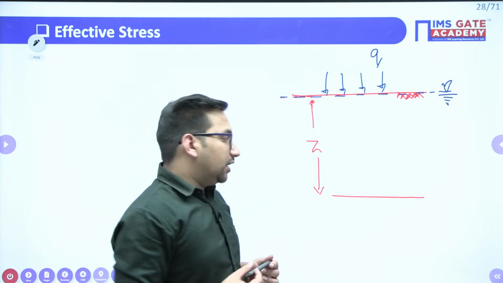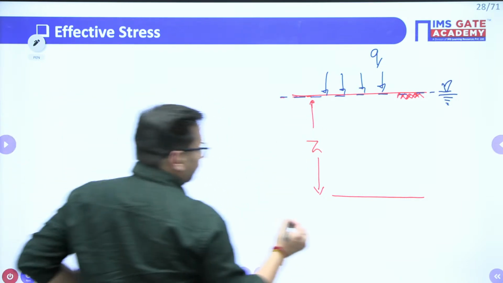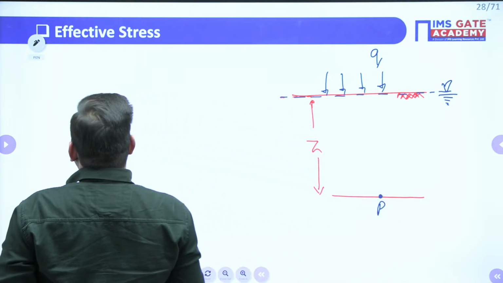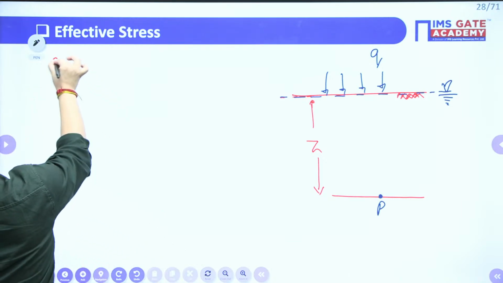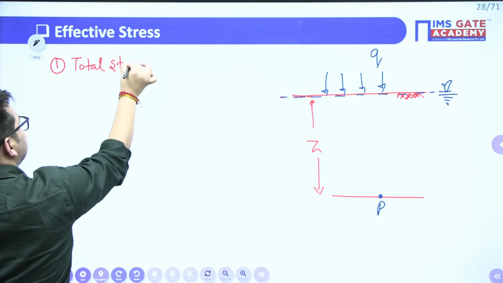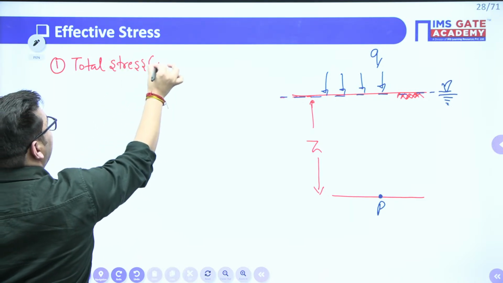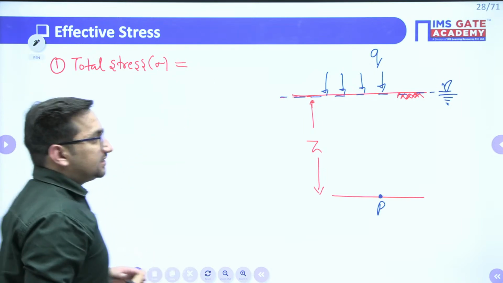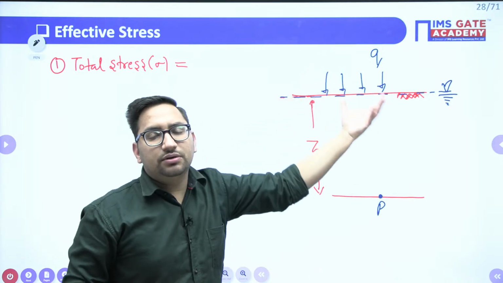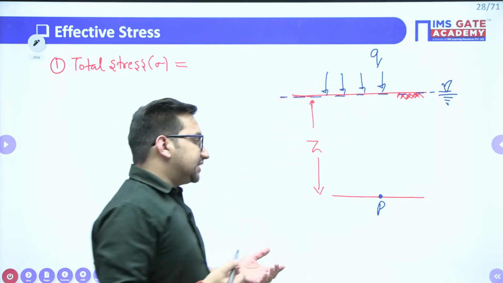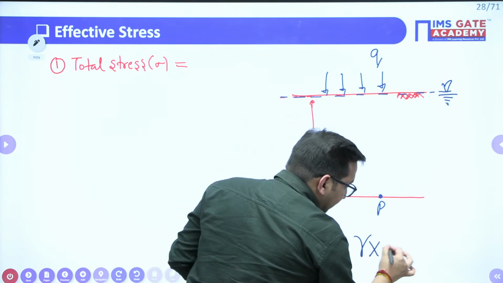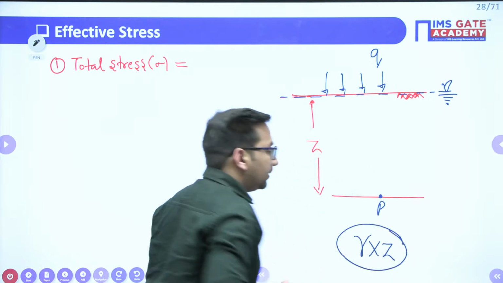Now if I need to find out the stress value at this point P, we have three terms. One is your total stress, we represent it with sigma. So what will be total stress? Total stress will be the stress value due to the weight of the material above this particular point, that is nothing but the gamma of material multiplied by the depth of that particular material.